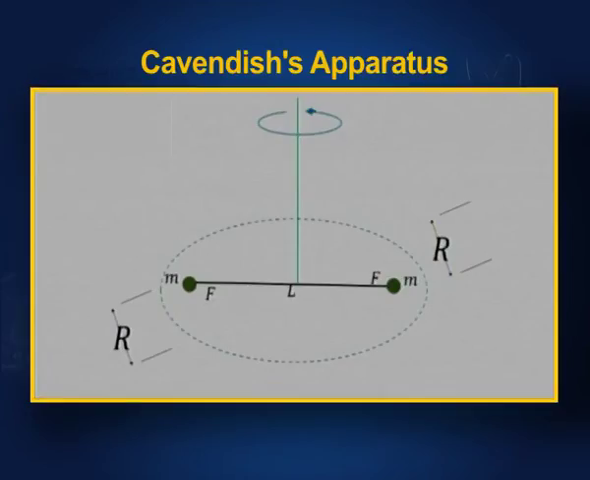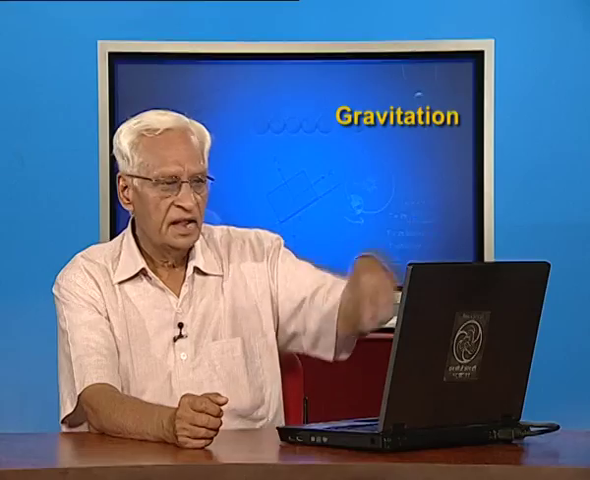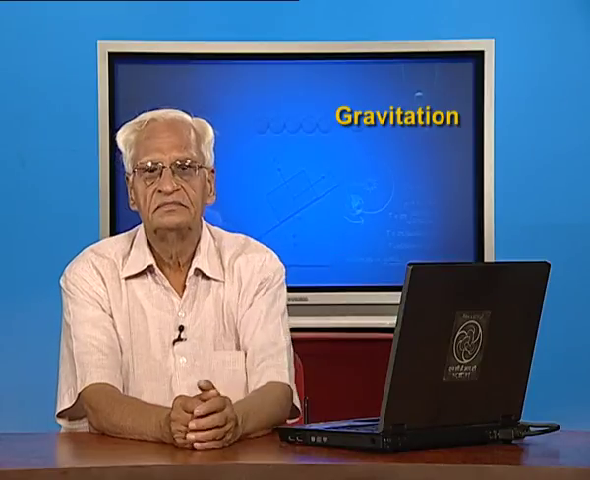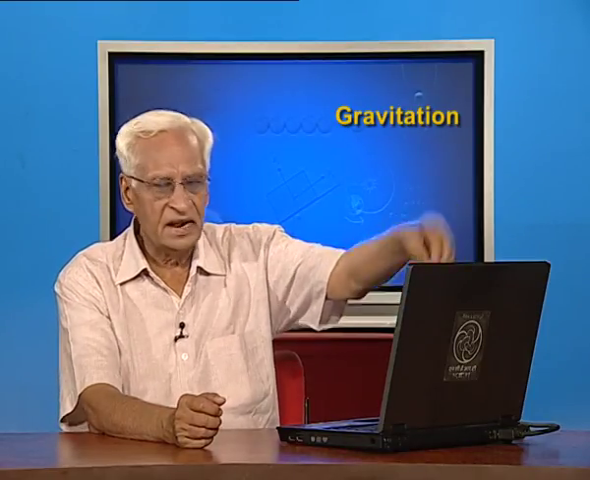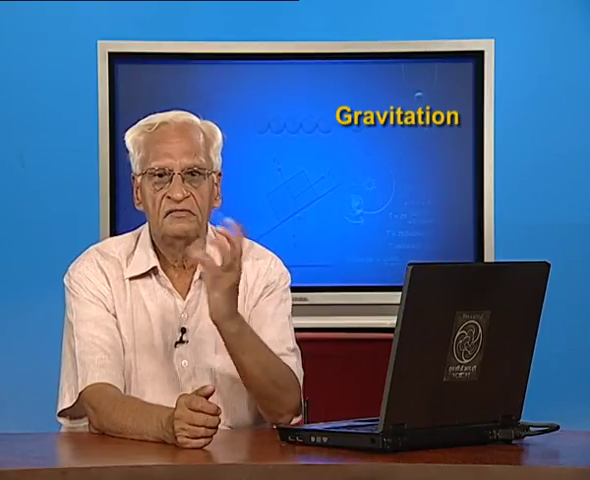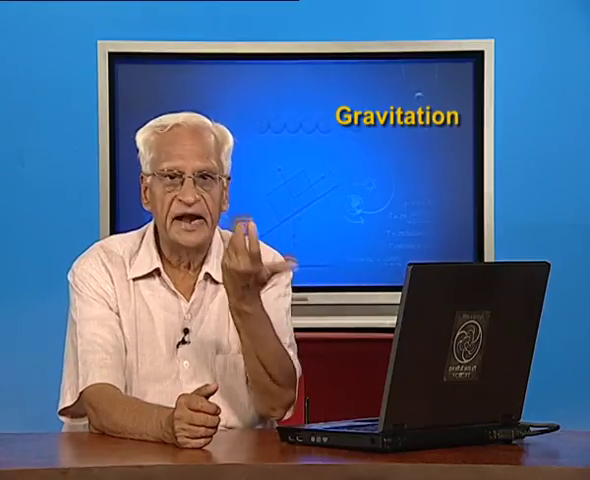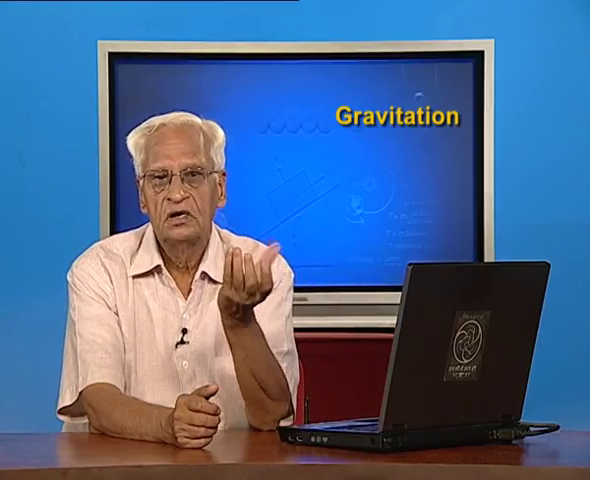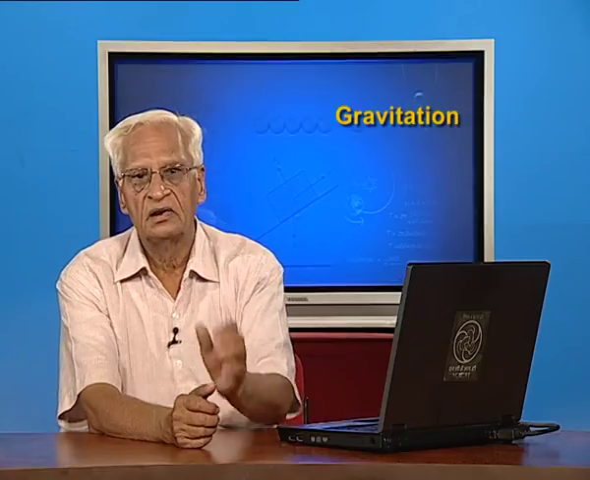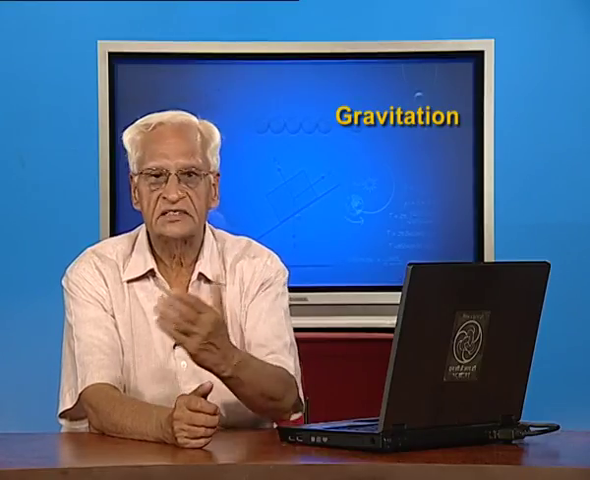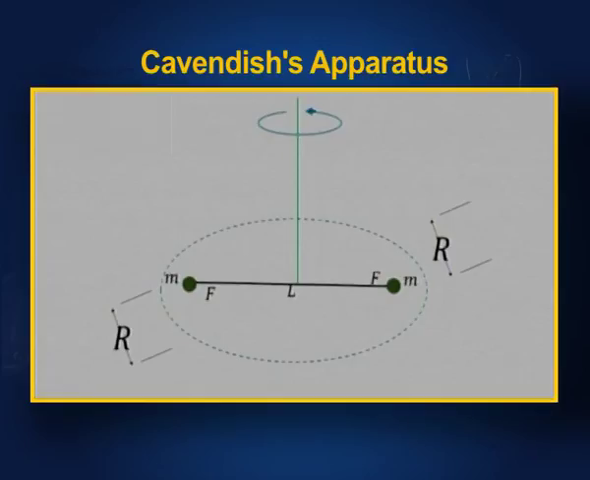Here is a beam which is very light. There are two point masses or very small spheres at the two ends of this beam, and this is suspended by a thread or some other material which, when the beam rotates, will bring about a restoring couple, so that the beam gets deflected by a certain angle. Let us see how it works.